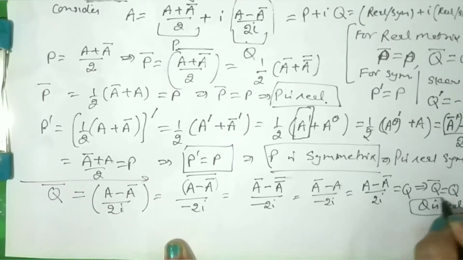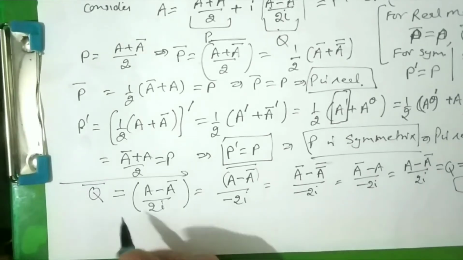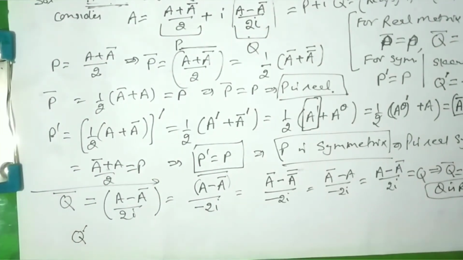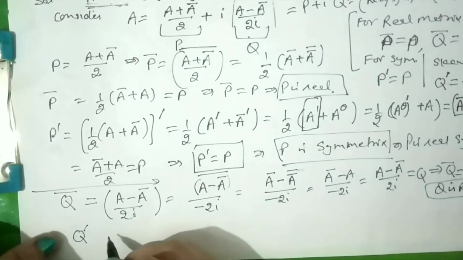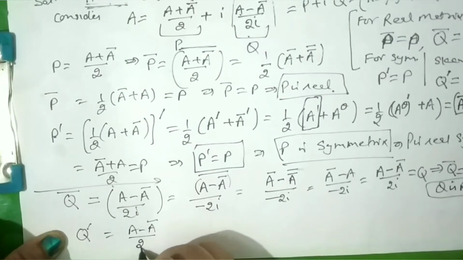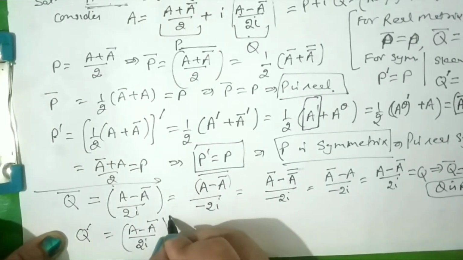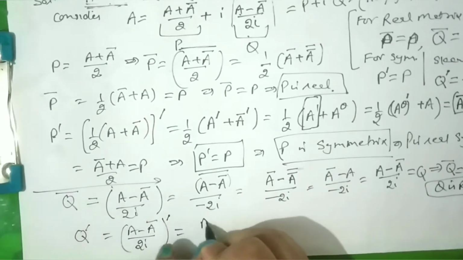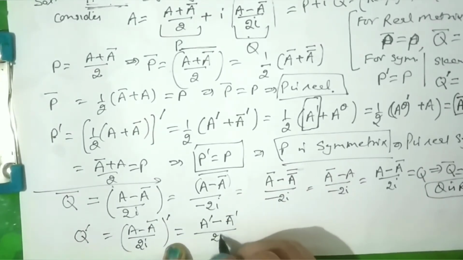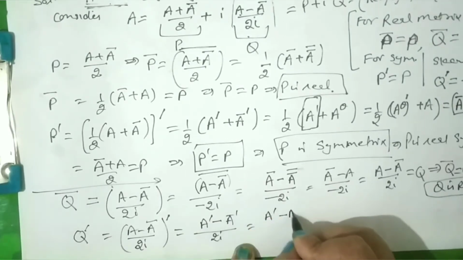Right? Now next we have to prove Q is skew symmetric. For that we have to take the transpose of Q, which is A minus A conjugate upon 2 iota, that is the value of Q dash. So dash means the transpose goes inside the bracket. A transpose as it is, this becomes A theta.